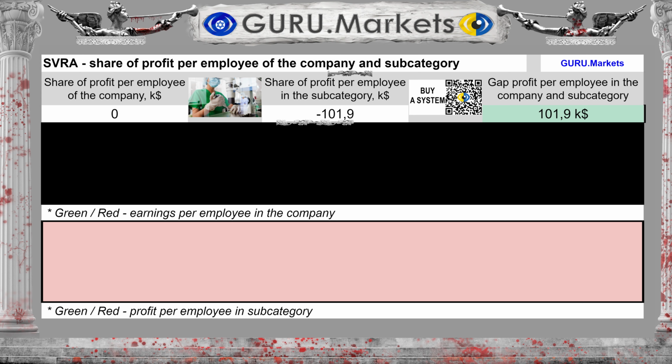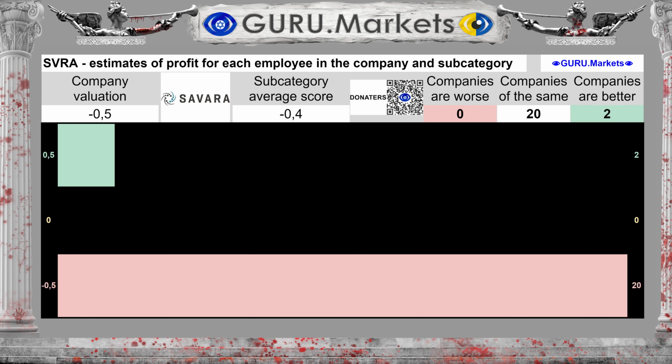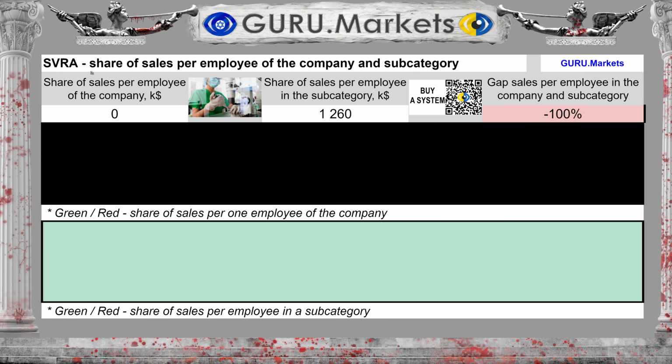The amount of profit for each employee of the company is $0,000. The average in the subcategory is -$101,900. The difference between the subcategory average and the company's performance is $102,000. Estimation of profit per individual company employee in comparison with indicators in the subcategory. Tolerable, -0.5 points.